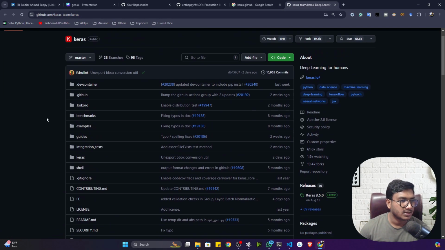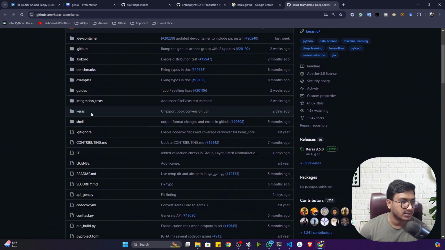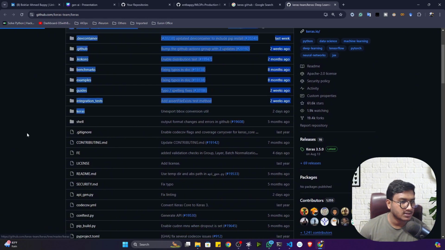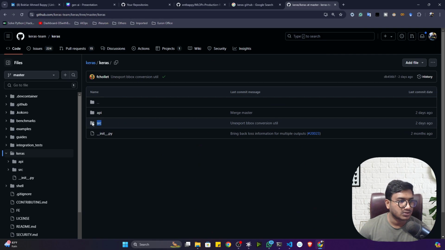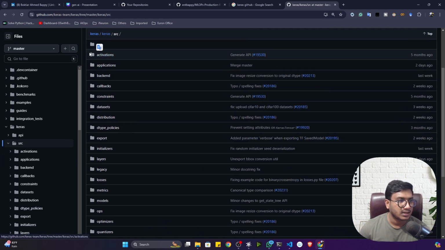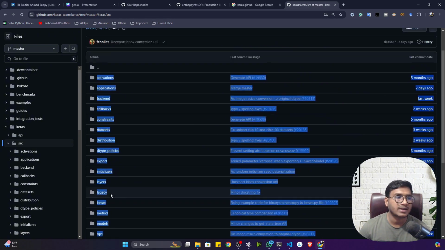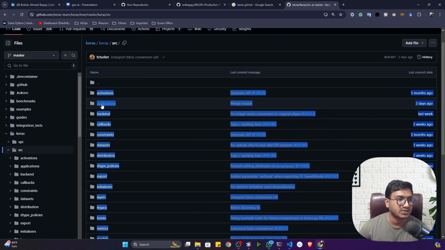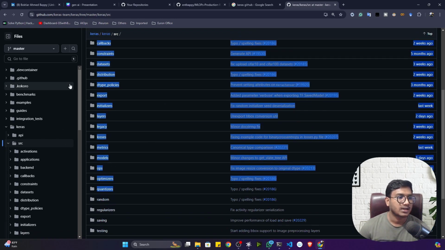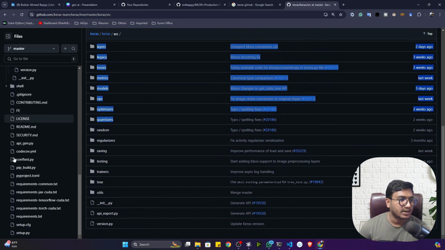See, this is the Keras. Now Keras is also using this. See, it is having one root folder Keras. Inside that, they are also having the source, src, and inside src they have created all the, let's say, utility related functionality. That means whatever functionality they need, let's say activation function, application, backend, callbacks, they're writing everything here and they're integrating in the endpoint.